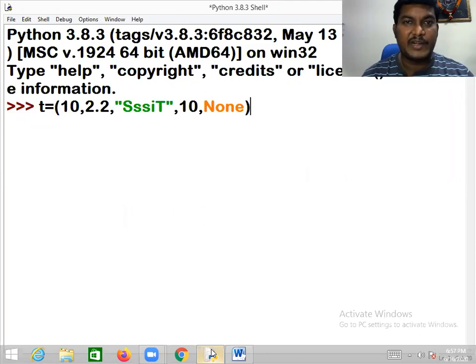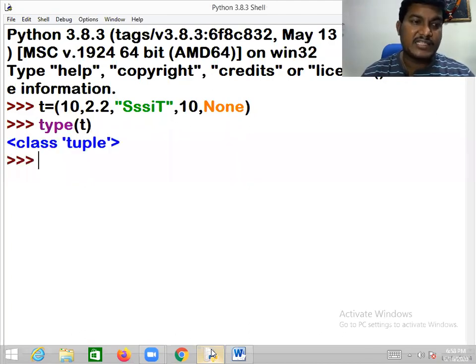Likewise, I'm taking more. So the point is, all the objects in the tuple must be taken in parentheses, and every object should be separated by a comma. Heterogeneous objects are allowed, duplicate objects are allowed, None type objects are allowed. Just to make you understand, I wrote it like this. If you notice, type of t immediately shows you the class tuple.